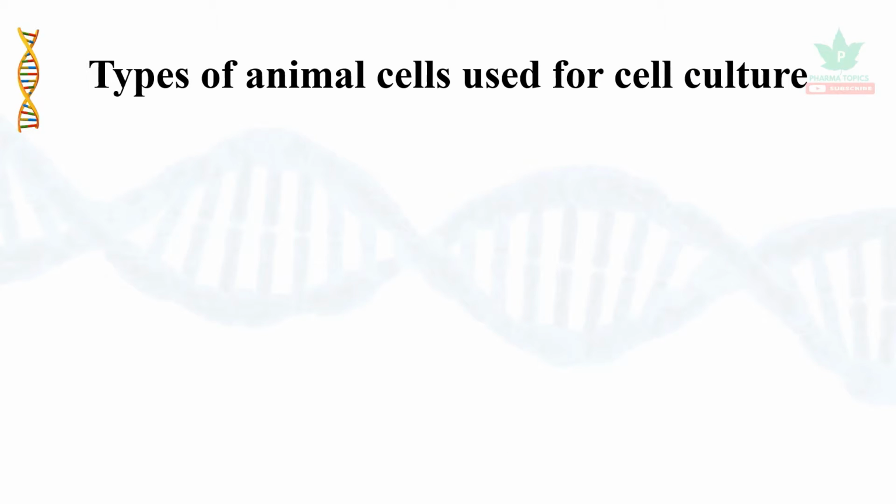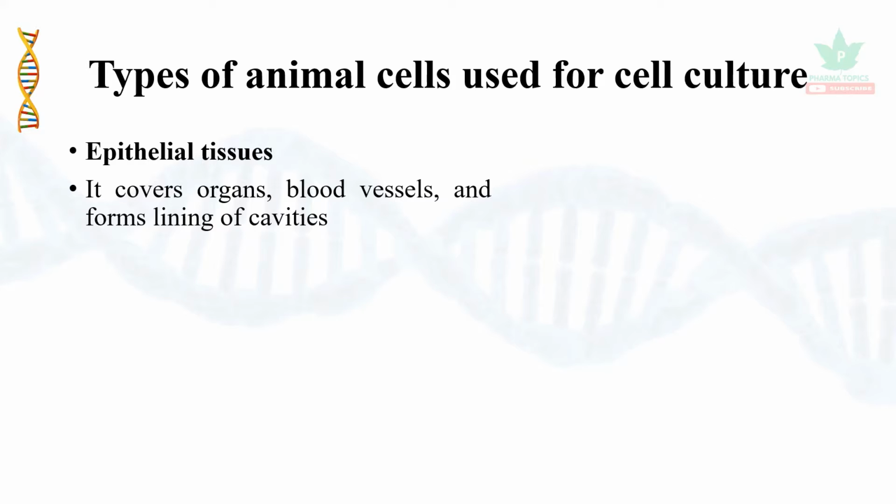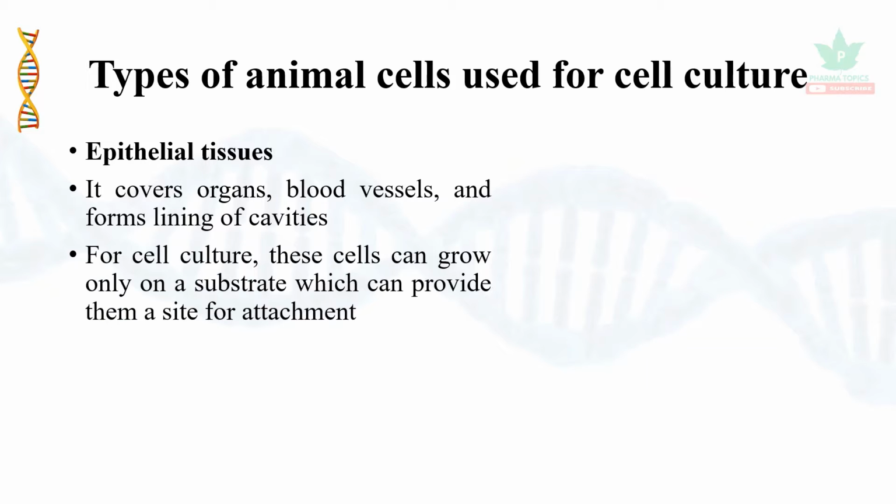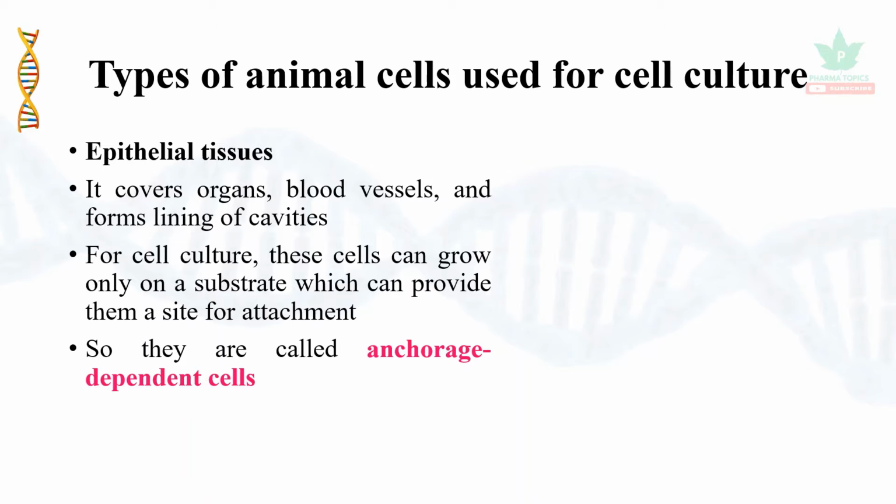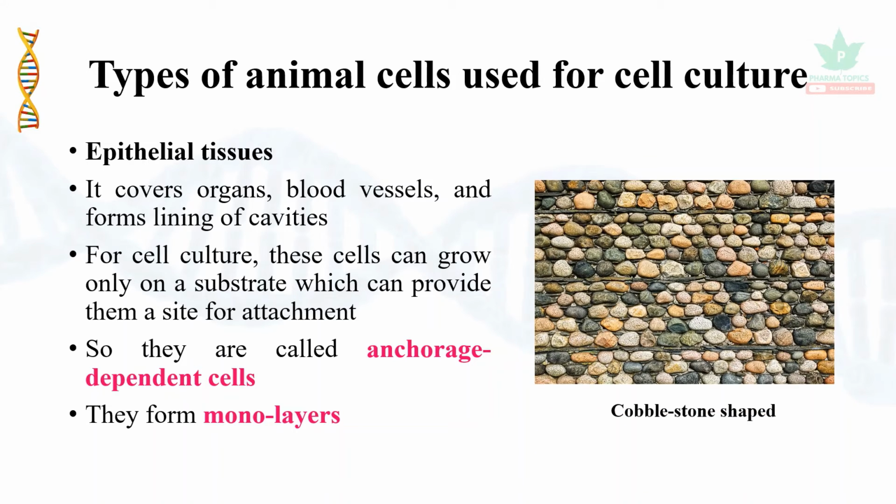Let us see the types of animal cells used for cell culture. One is epithelial tissues. It covers the organs, blood vessels, and forms the lining of the cavities. For any culture, these cells can grow only on a substrate, which can provide a site for attachment. Since they need a site, they are called anchorage dependent cells. They form a single layer of cells called monolayers. Actually, they appear like cobblestone shaped cells.